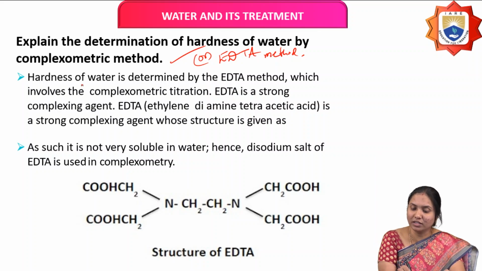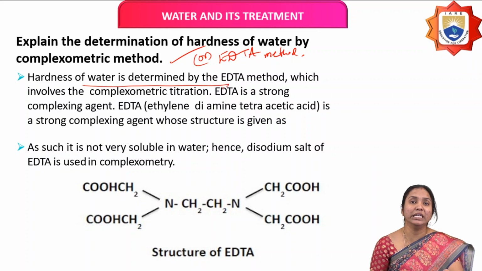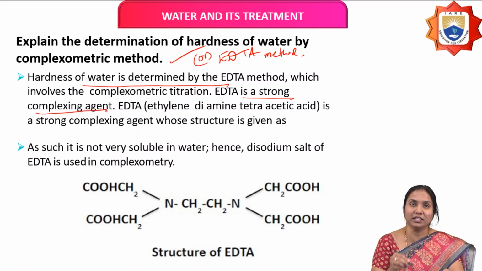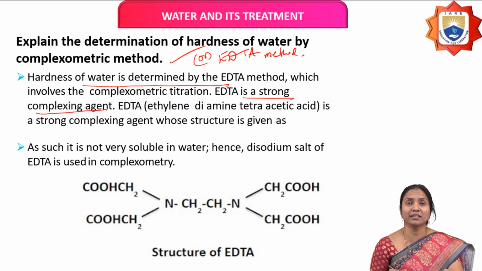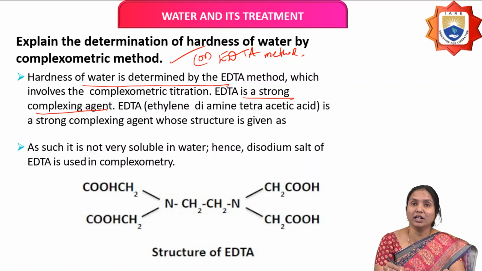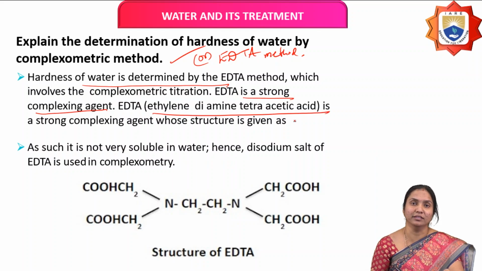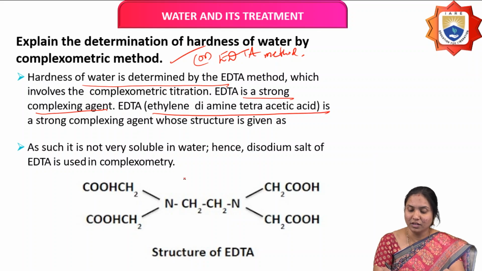Hardness of water is determined by the EDTA method, which involves complexometric titration. EDTA acts as a strong complexing agent. The abbreviation EDTA is ethylene diamine tetraacetic acid.